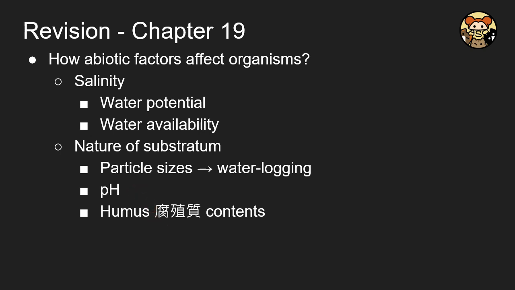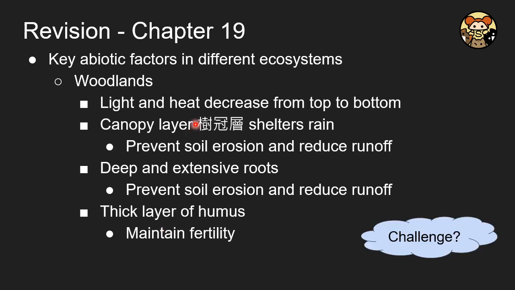There is an important term we have to remember: humus. Humus is a natural fertilizer, enriching our soil with nutrients. Here are some examples of key habitats or ecosystems. First is the woodland. In woodland, the light and temperature decrease from top to bottom. That's why we feel cool if we sit under the trees. There is the canopy layer, which shelters the rain, and the extensive and deep roots prevent soil erosion and also reduce runoff. There is also a thick layer of humus to maintain the fertility.